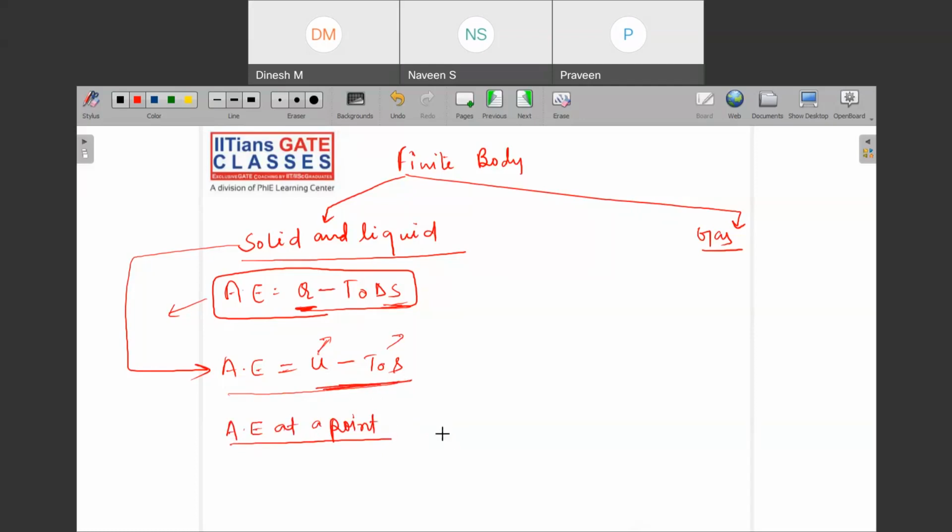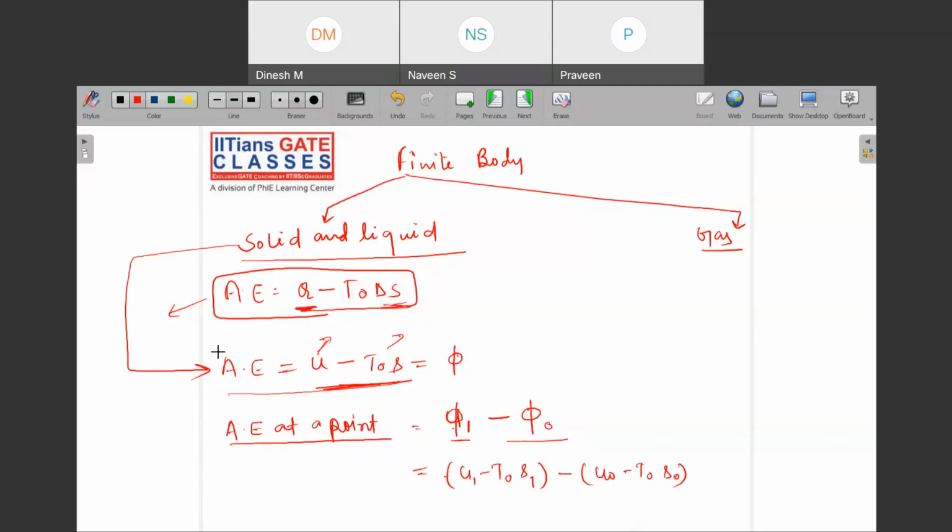If I name this as my availability function, then the available energy at a point is my energy at the given state minus what it is at the dead state. So phi 1 is nothing but u1 minus T naught s1, and phi naught is u naught minus T naught s naught.